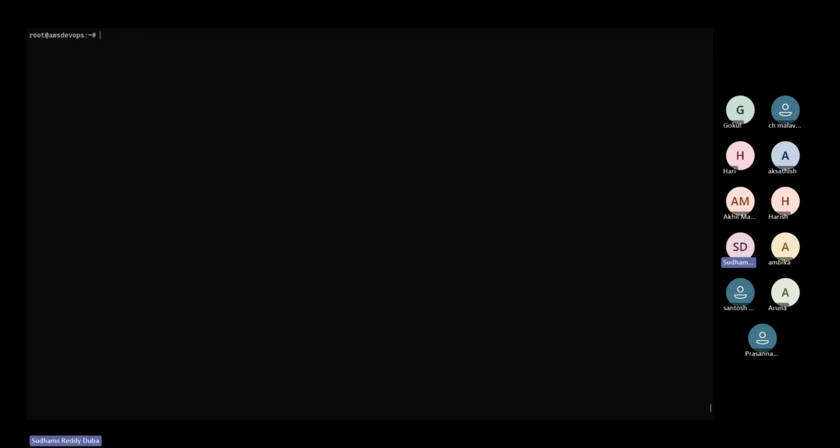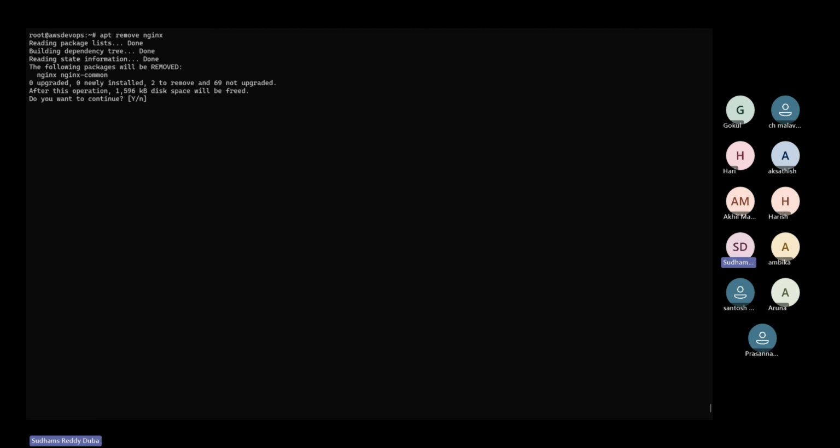Now I want to remove that package. That is the main task I want to do. So apt remove nginx. You can see the package is getting removed. When I specified this, it is removing this particular package as well, nginx-common.